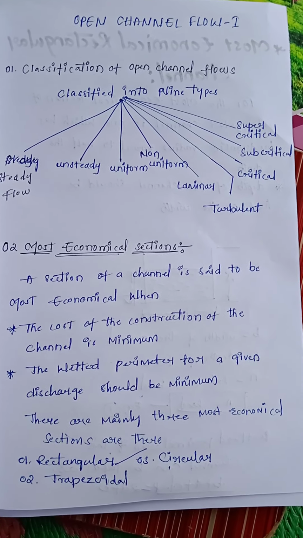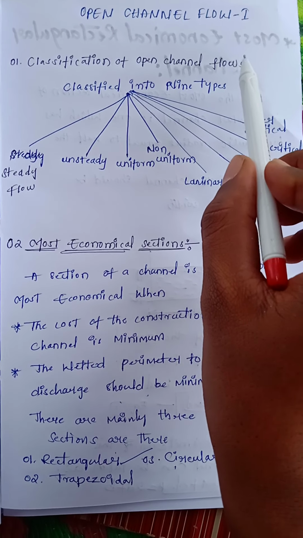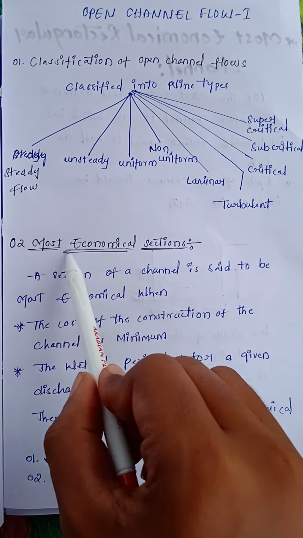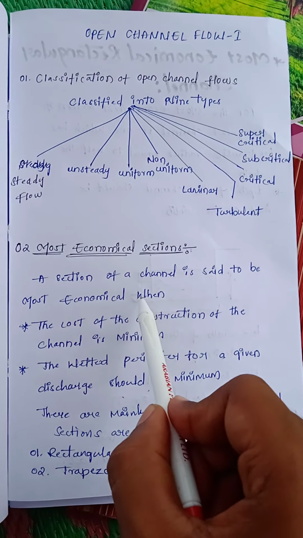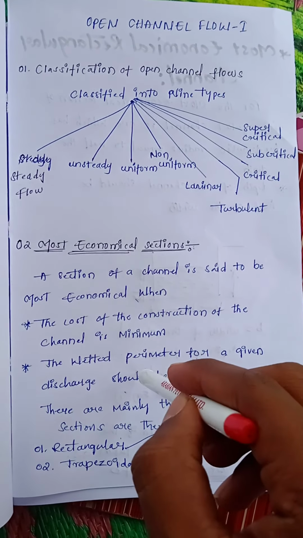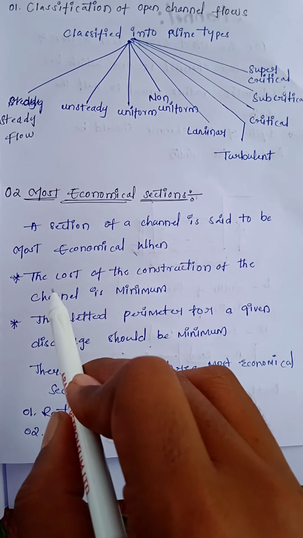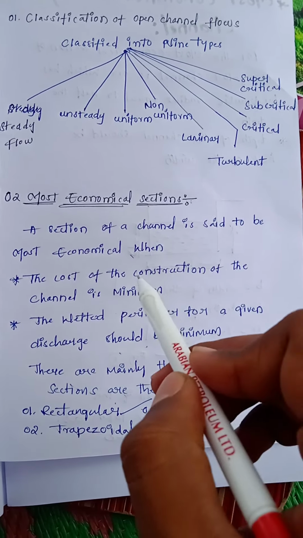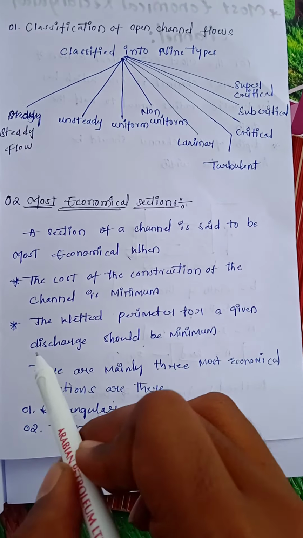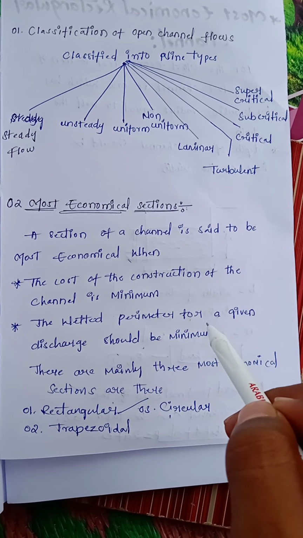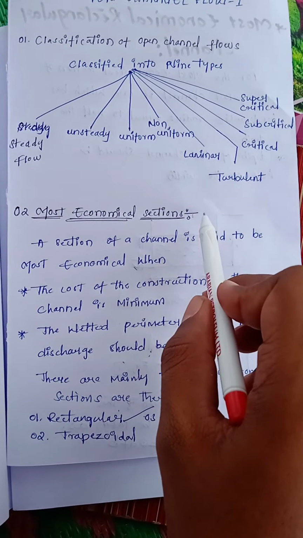In previous lectures, we have seen the classification of open channel flows. In today's lecture, we are going to see the most economical sections. A section is said to be most economical when it satisfies these two conditions. The first condition is that the cost of the construction should be minimum, and the second condition is that the wetted perimeter for a given discharge should be minimum. When a channel satisfies these two conditions, then it is said to be the most economical section.